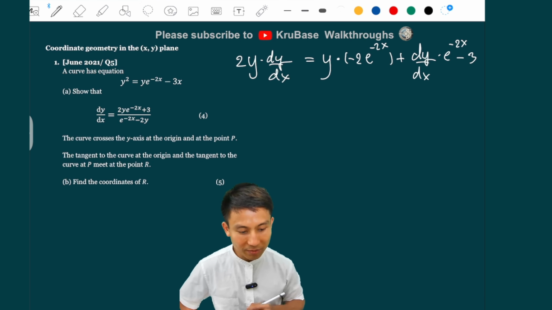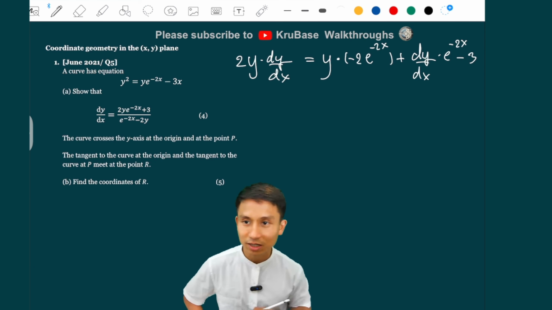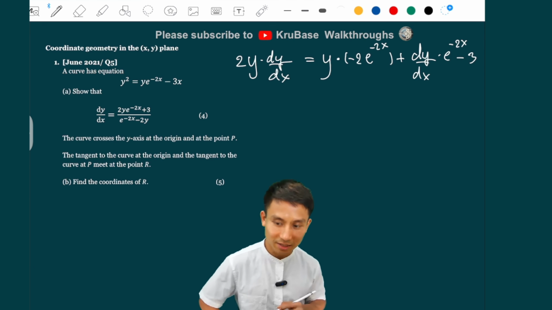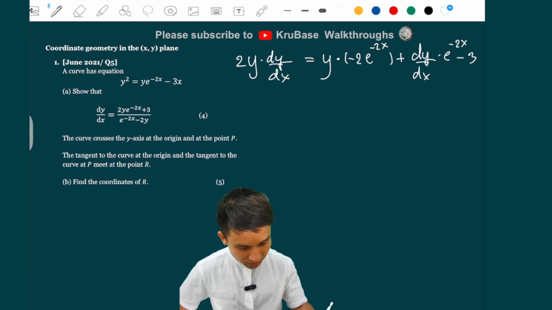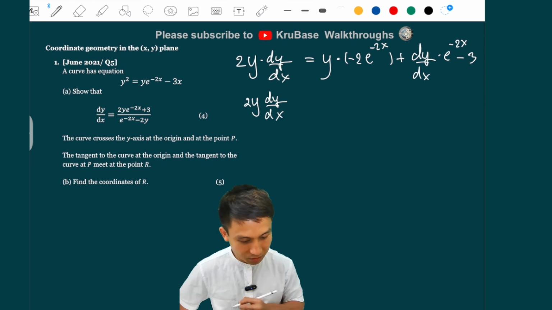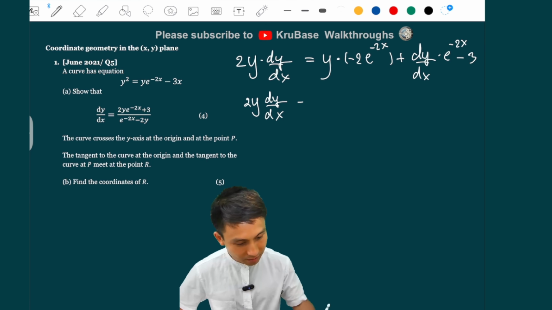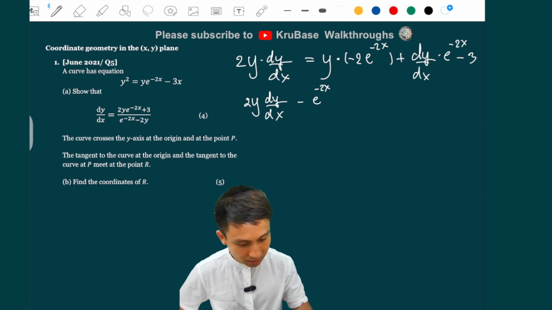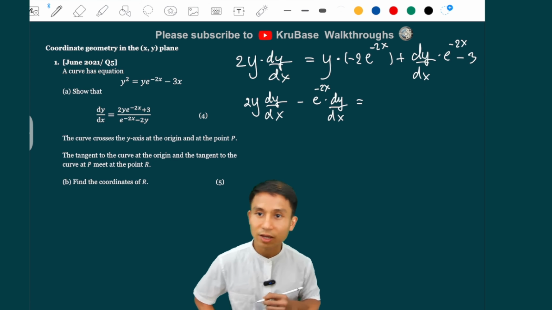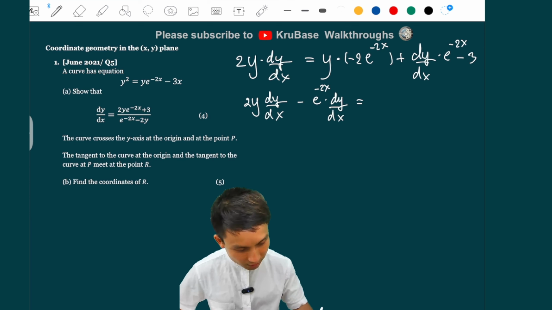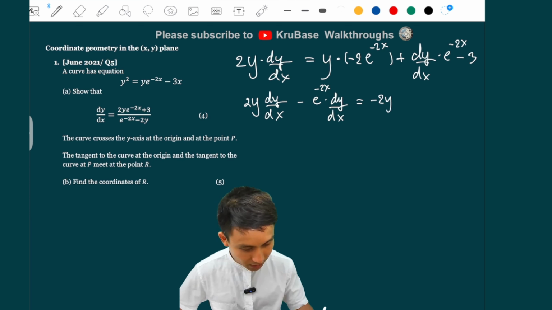Now, because we need to make dy by dx the subject by itself, or isolated, we're just going to gather that term to the left side. So I have here 2y dy by dx, which is just that one, and then minus this guy right here, e to the minus 2x dy by dx, and then equal everything else to the right. So we have minus 2y e to the minus 2x minus 3.